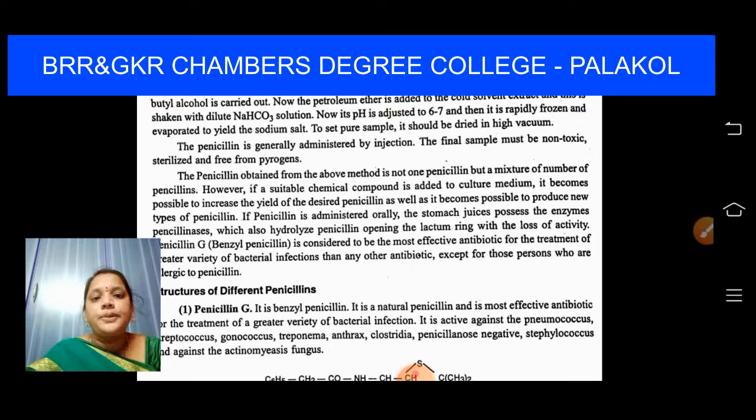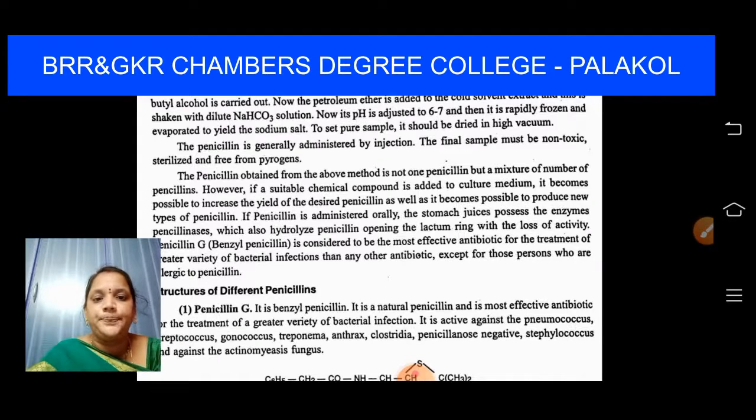The penicillin obtained from the above methods is not one penicillin but a mixture of a number of penicillins. However, if a suitable chemical compound is added to the culture medium, it becomes possible to increase the yield of the desired penicillin, as well as to produce new types of penicillin. If penicillin is administered orally, the stomach juices possess the enzyme penicillinase, which hydrolyzes penicillin, opening the lactam ring with loss of activity.